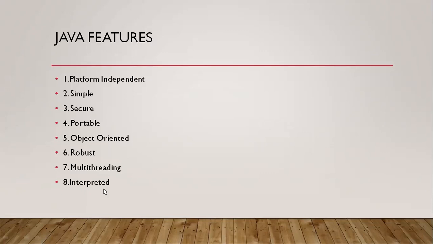Because of these two, the performance of the Java language is increased more. Working together, they give the fastest results to the users. So it is interpreted, and this highest performance, fastest work, is also one of the features of Java.